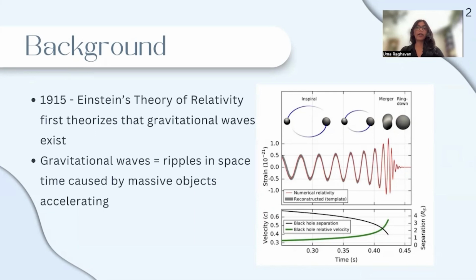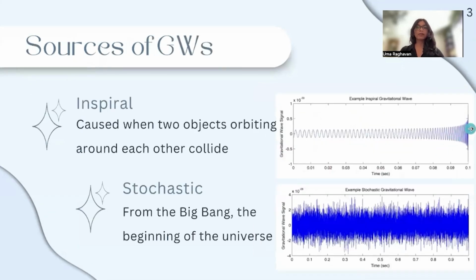However, only extremely violent cosmic events, like black holes merging, can cause waves strong enough to detect and measure from Earth. There are four types of events that can cause a gravitational wave, out of which only one has actually been detected by the LIGO detector. This event is the in-spiral, which I will be focusing on today.